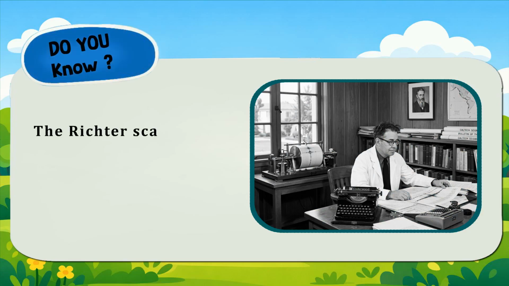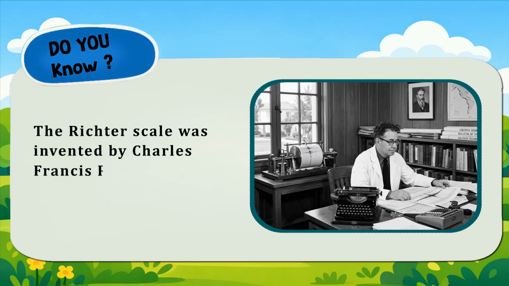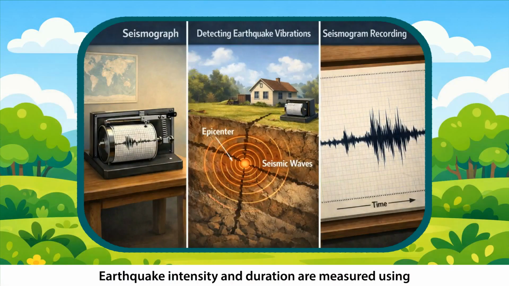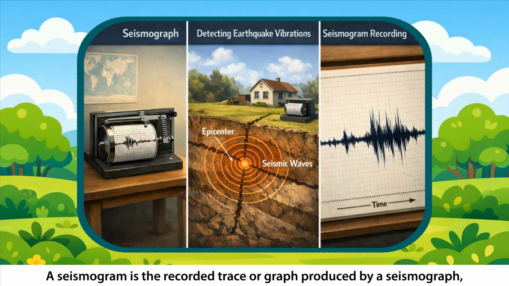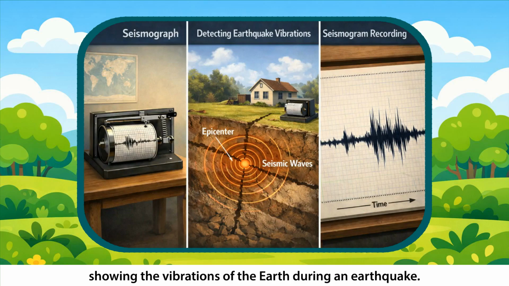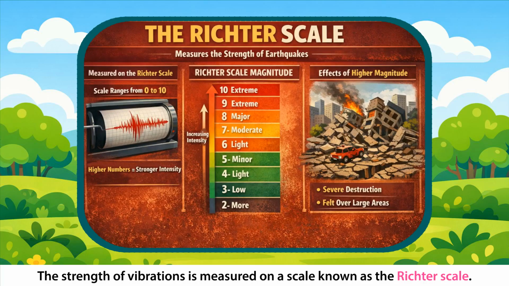Do you know? The Richter scale was invented by Charles Francis Richter in 1935. Earthquake intensity and duration are measured using an instrument called a seismograph. This device detects the vibrations caused by an earthquake. A seismogram is the recorded trace or graph produced by a seismograph showing the vibrations of the earth during an earthquake. The strength of vibrations is measured on a scale known as the Richter scale.